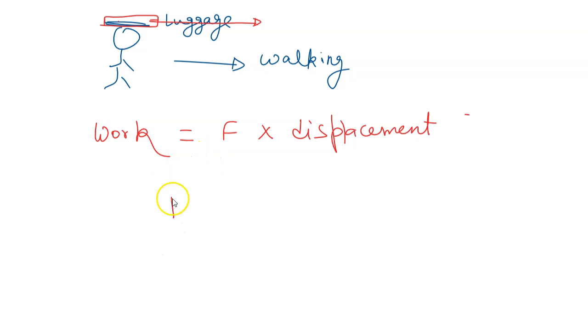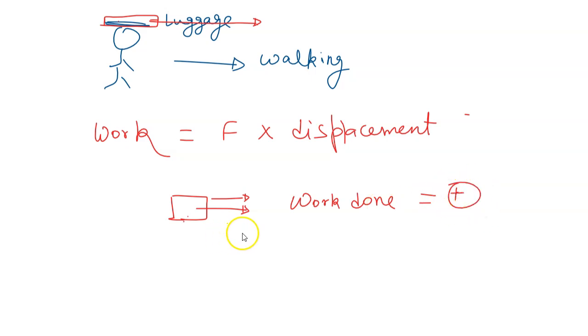That means if this is the object, if this object is taken to the right and force is applied to the right, then in this case work done will be positive. So to be remembered, if the force and displacement are in the same direction, work will be positive.